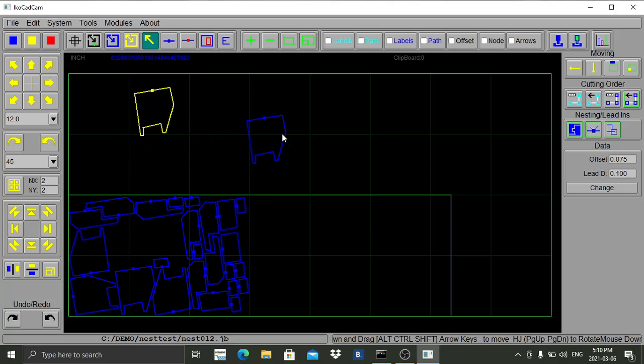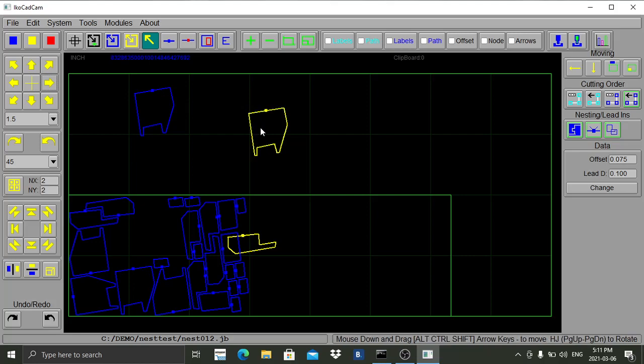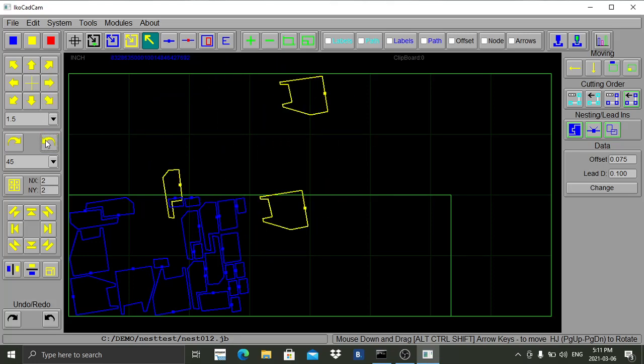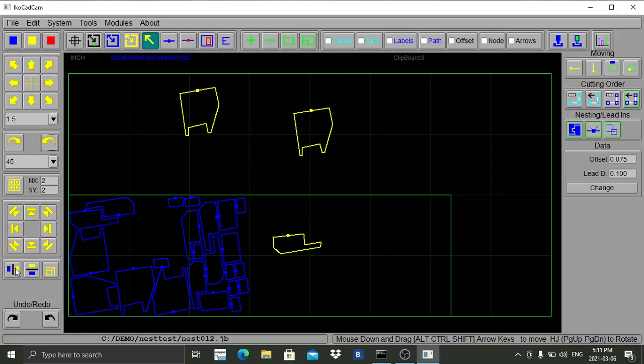I can move things around with my left mouse button. I can rotate things. I can move selected parts. I can select multiple parts and move them by an increment. By holding Shift, I can select multiple parts and then operate on multiple parts, rotate them, mirror them,